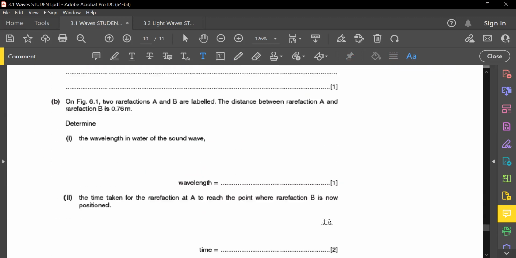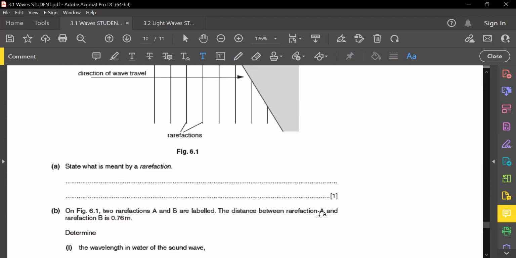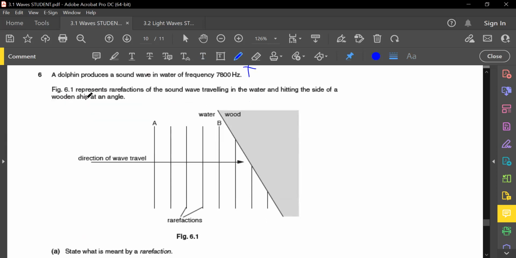Okay, then the final question here before we move on to the next chapter today. It says that a dolphin produces a sound wave of frequency 7,800. This is obviously the f, right? Then after that, figure 6.1 represents refractions of sound wave traveling in water.